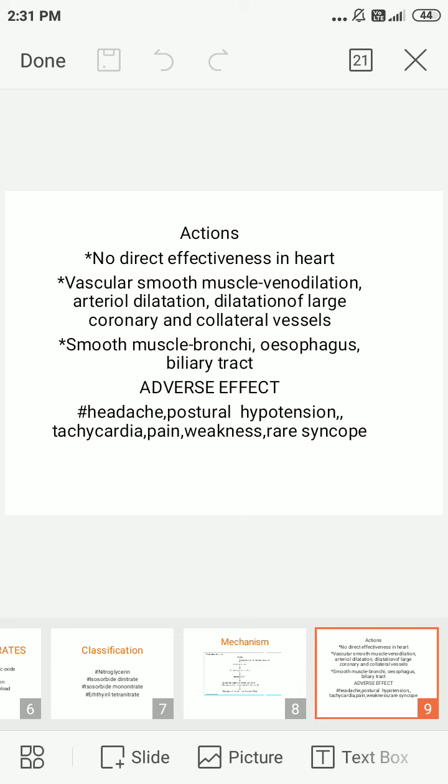Next, we go into the adverse effects. Common adverse effects are headache, then postural hypotension, and due to increased heart rate there will be tachycardia, then pain, then weakness, and rarely syncope. These are the adverse effects of nitrates in anginal drugs. Further adverse effects are palpitation and weakness.